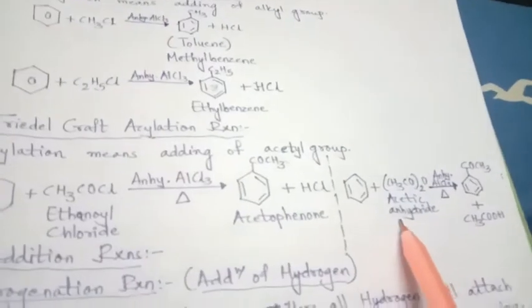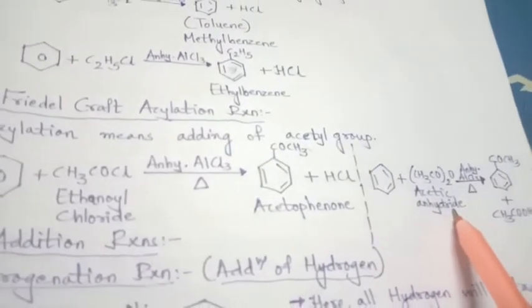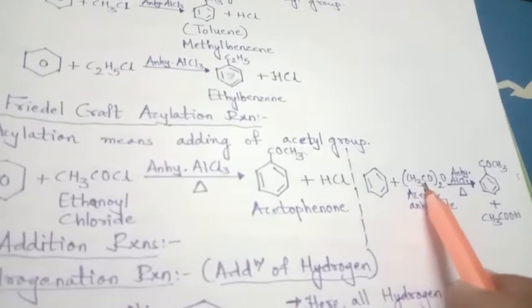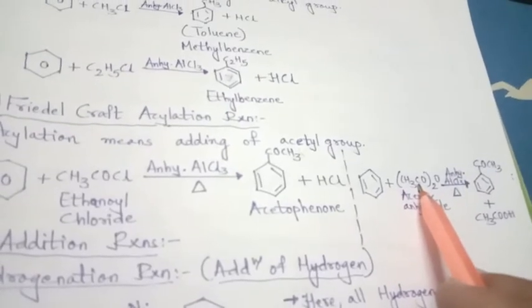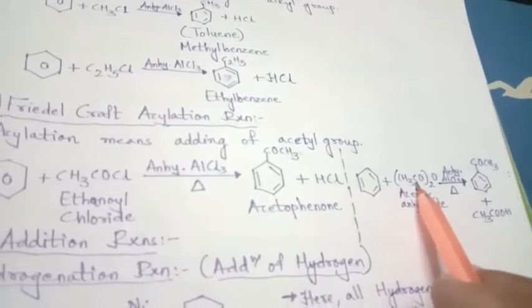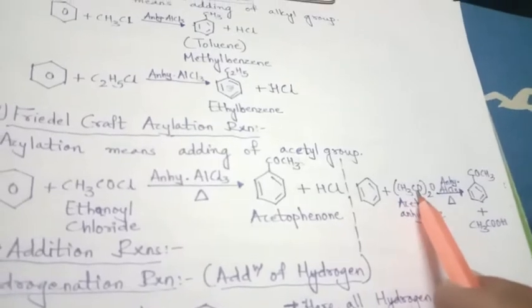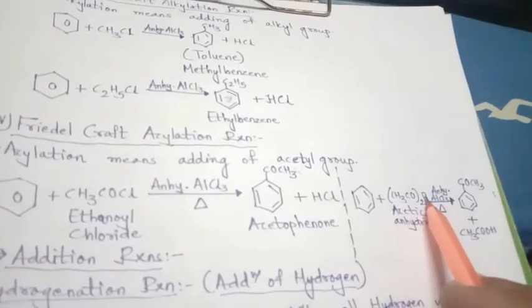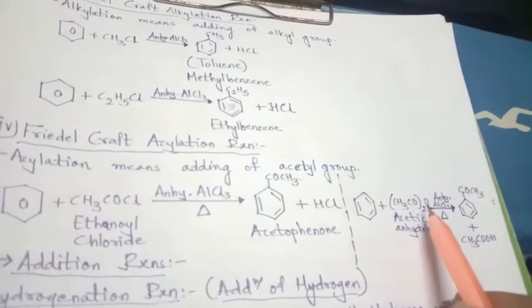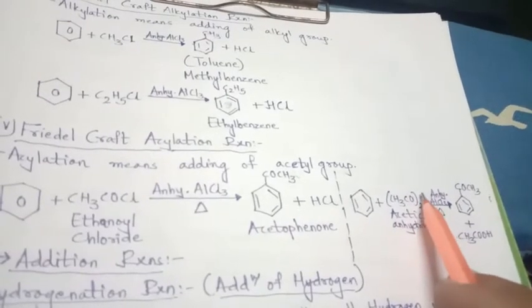Now the same ethanoyl chloride is replaced by acetic anhydride, a compound of acetic acid, (CH3CO)2O. CH3CO twice with an oxygen between, but OH is not there.